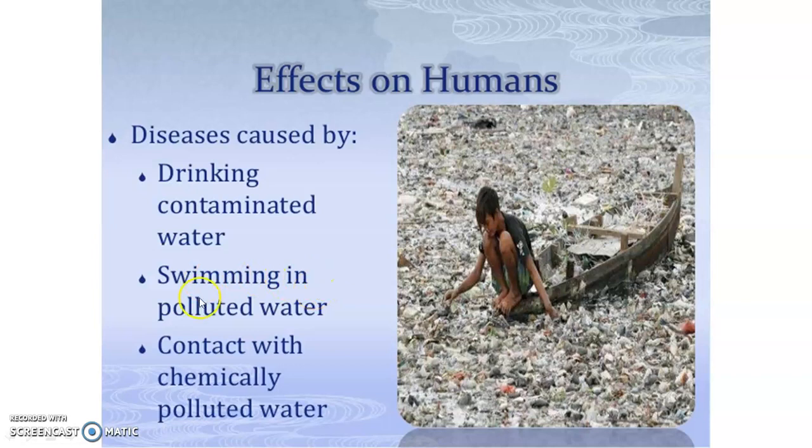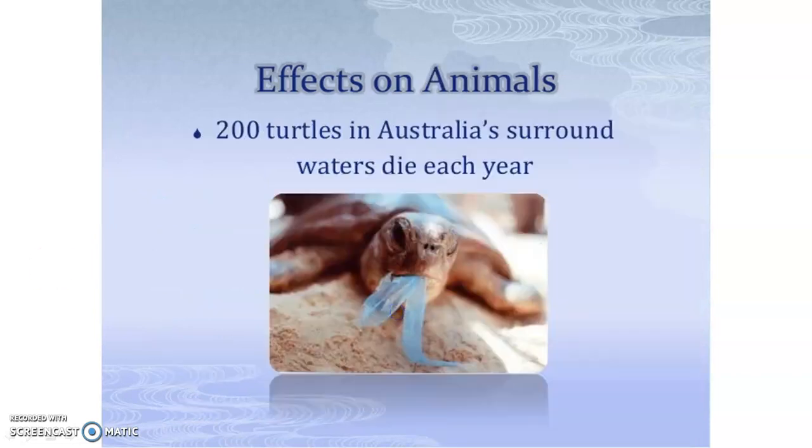Then swimming in polluted water. If anyone swims in the polluted water, then that will be harmful to that person. It may cause skin rashes or any allergy to that person. Then contact with chemically polluted water. If that water is chemically polluted, then also it will definitely be harmful for human beings.